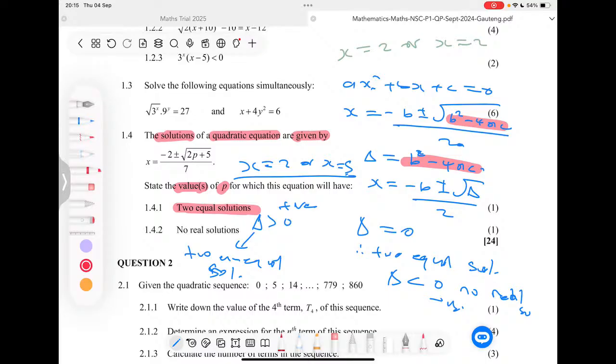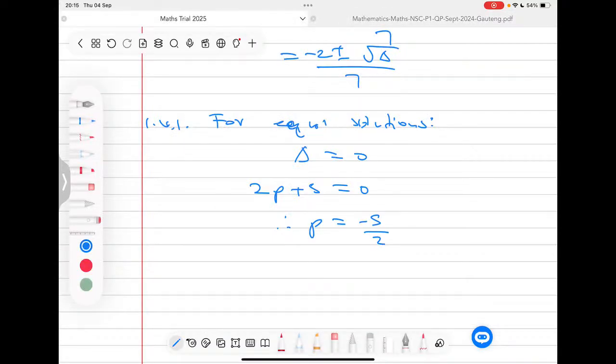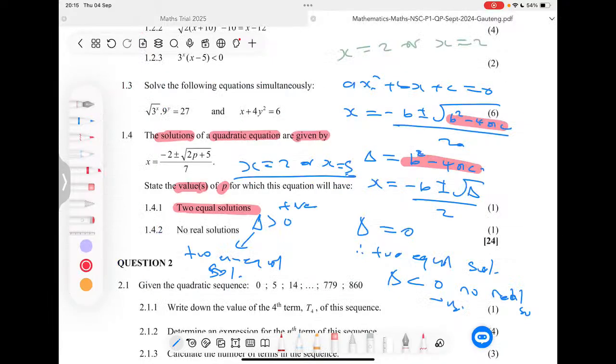I know that the nature of roots can be confusing sometimes, so I should see comments there, or maybe questions, so that I can address them before I move on or go far. Now, if you look at 1.4.2, they want us to find the values of p